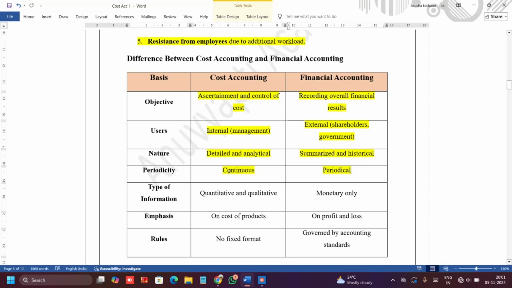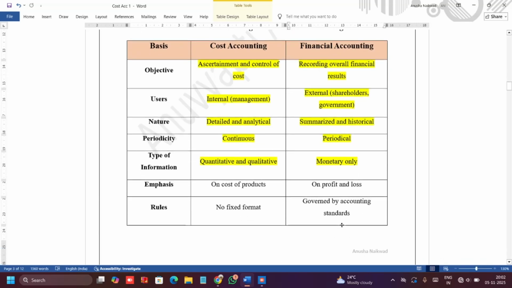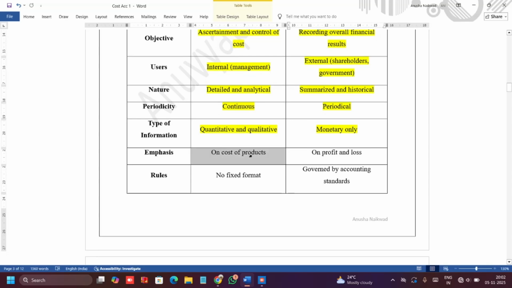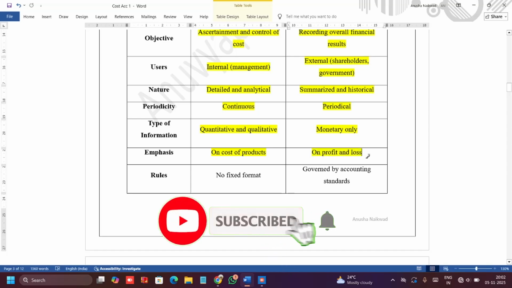Why this is continuous? Because every time we prepare cost accounting and every time we interpret results from it. But I say it periodically because balance sheet is something which we prepare at the end of the year. Quantitative and qualitative: under financial accounting, only monetary terms is what we consider. But in cost accounting, both qualitative and quantitative type of information is taken into picture. Here the main focus is on cost of production. The main focus in financial accounting is on profit and loss.